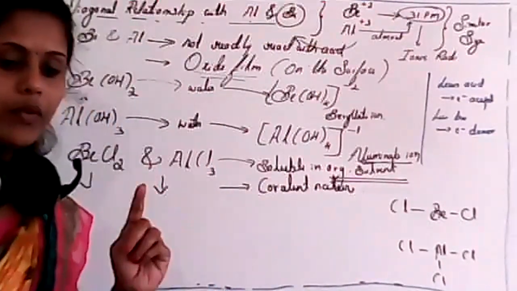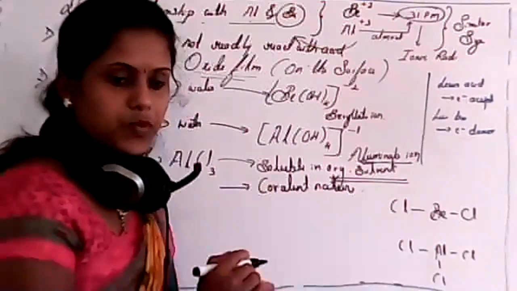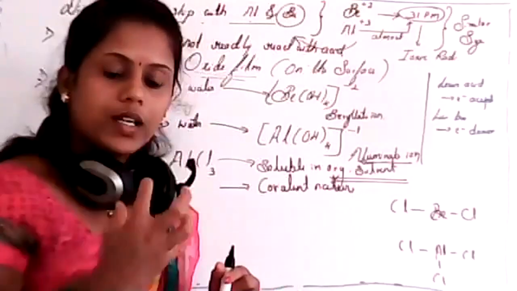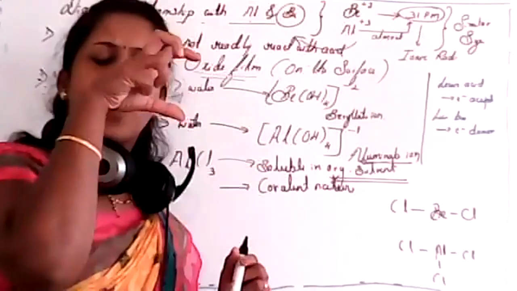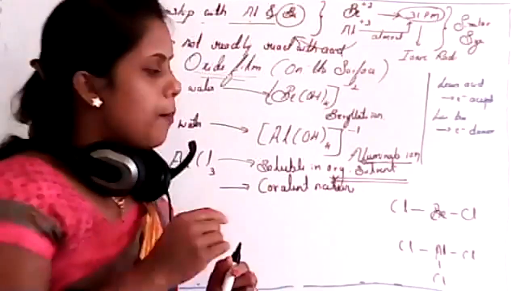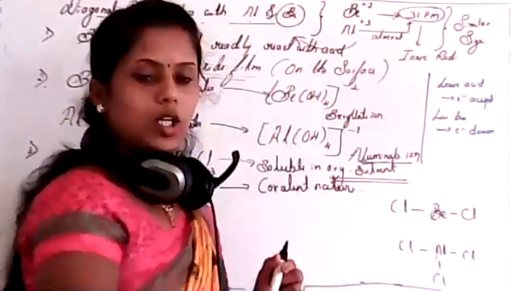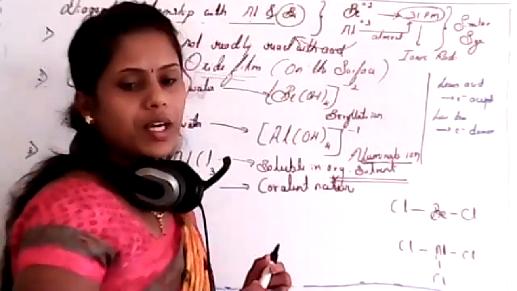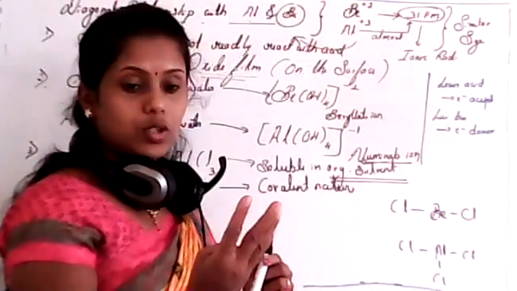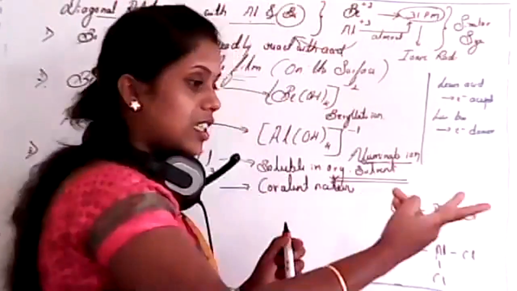See students, why do we have to consider it as a Lewis acid? In the Lewis case, we consider octet structure as a highly stable structure, that is nothing but electron exact structure, isn't it? But beryllium and aluminum have a deficiency of electrons, because for octet, one needs 4 more electrons and the other needs 2 electrons.